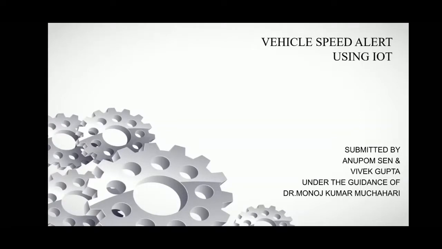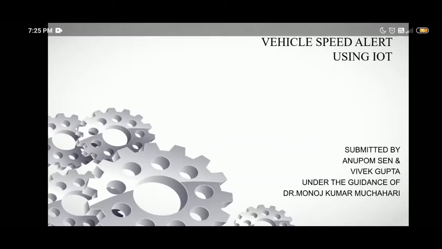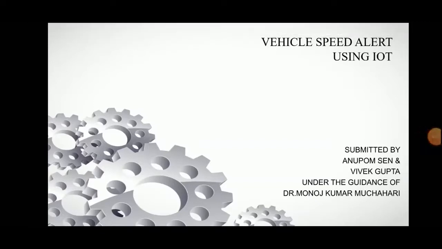Currently, I am a student of Kaziranga University, Jorhat, Assam, and I am pursuing my graduation in BSc IT. Currently, I am in 6th semester. During this semester, we have a project where we have selected a topic, vehicle speed alert using IoT. Vehicle speed alert using IoT is submitted by Anupam Sen and Vivek Gupta under the guidance of Manoj Kumar Muchahari.